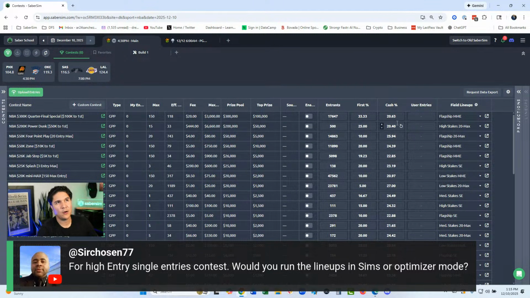When you are building and sorting where your primary metric you're using is projected score, which is what optimizer mode does, right? It is prioritizing projected score by building the highest projected lineup. That is based on average projections, right? So your 50th percentile outcome might be optimized for, but you need to be in the top 20% of lineups just to make less than 2x your money back, right?